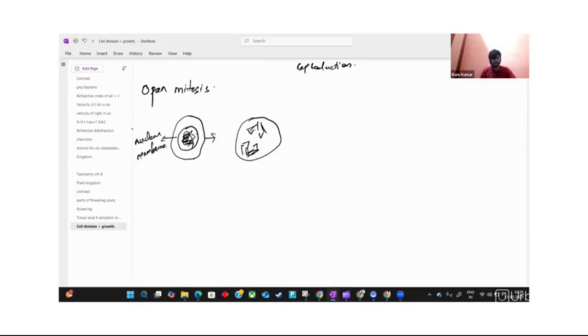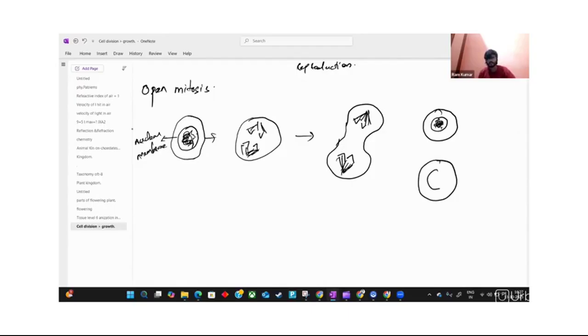After they are separated, it forms two daughter nuclei. In the daughter nuclei, new nuclear membranes are formed. So this is called open mitosis.